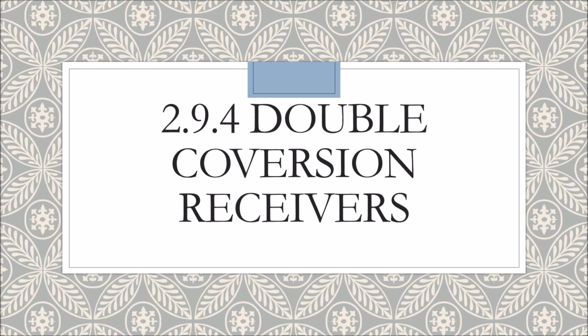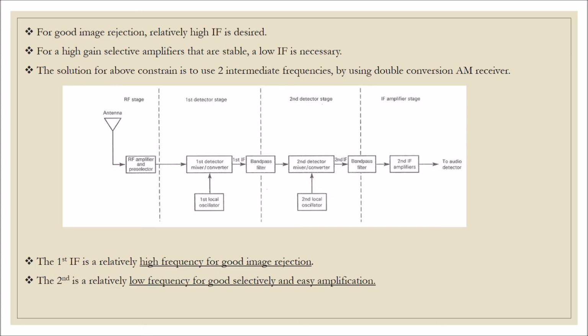2.9.4 Double conversion receivers. For good image rejection, a relatively high IF is desired. For high gain selective amplifiers that are stable, a low IF is necessary. The solution for the above constraint is to use two intermediate frequencies by using a double conversion AM receiver.